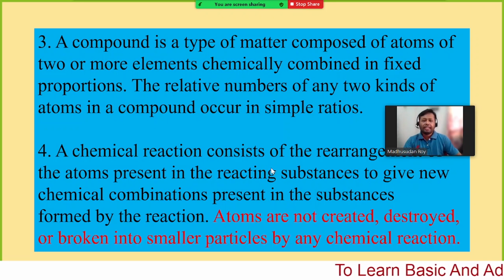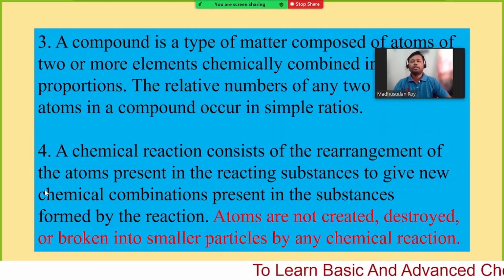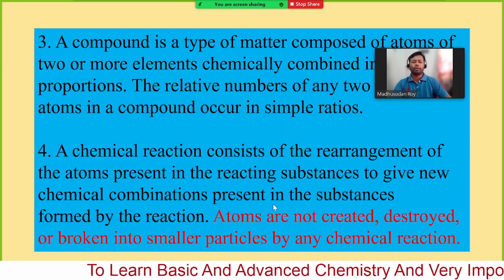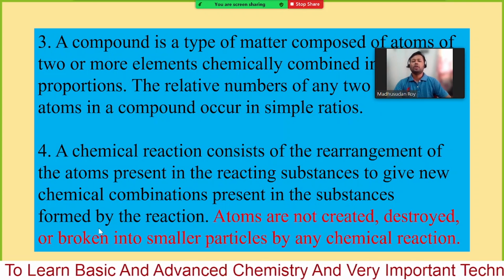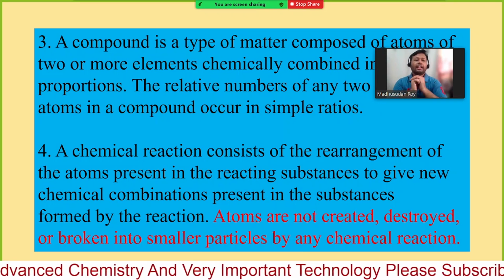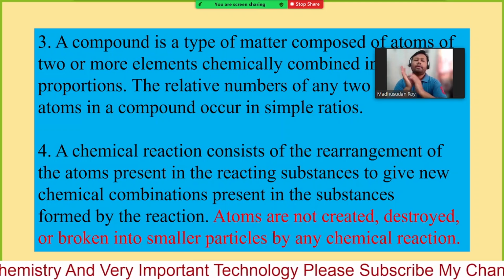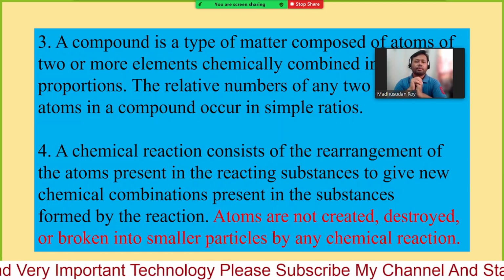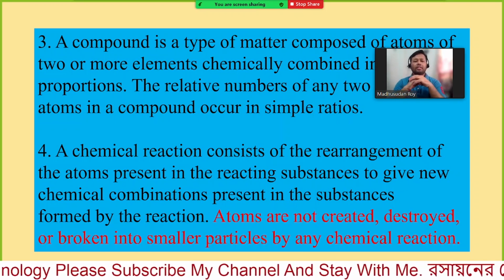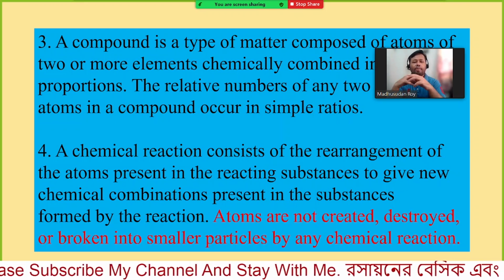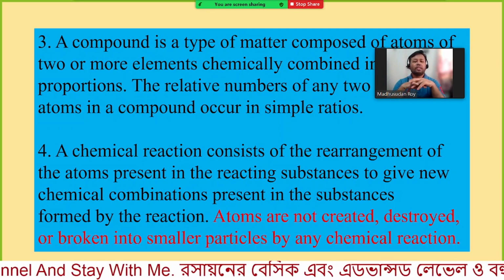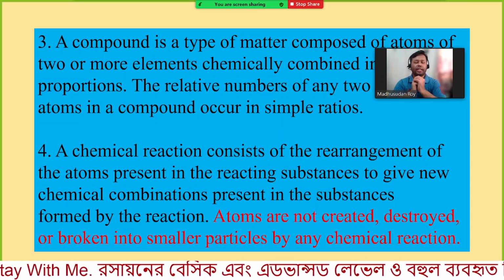A chemical reaction consists of the rearrangement of atoms present in the reacting substances to give new chemical combinations present in the substances formed by the reaction. That means in any reaction we may have several atoms, and in the reactant portion, when these atoms combine with each other, they can form different other compounds.